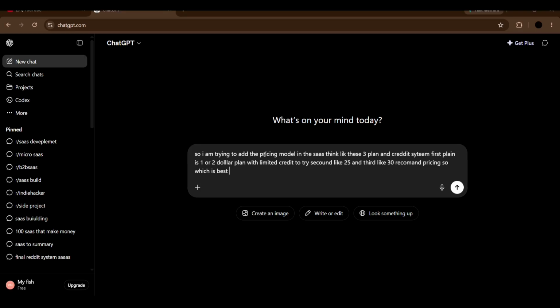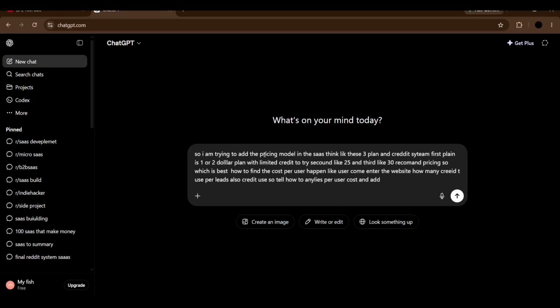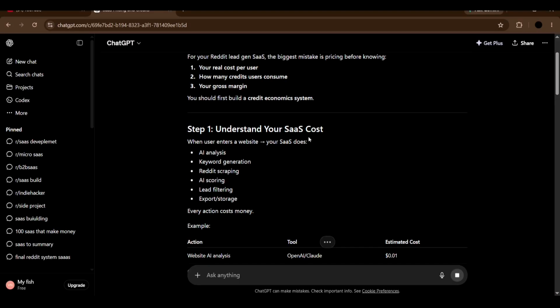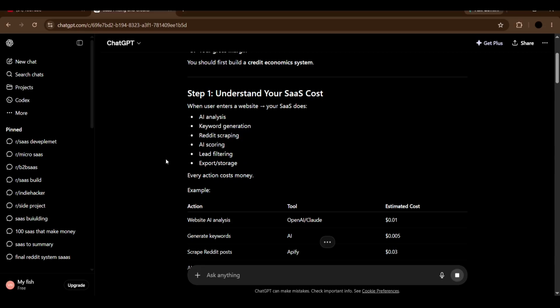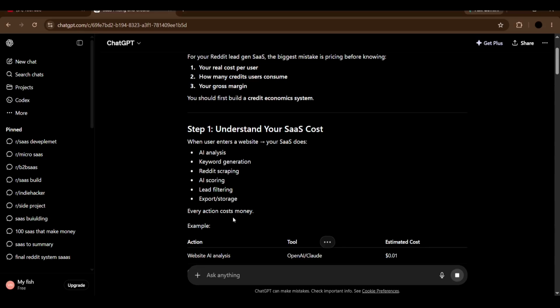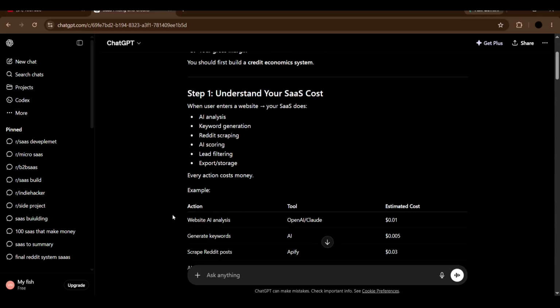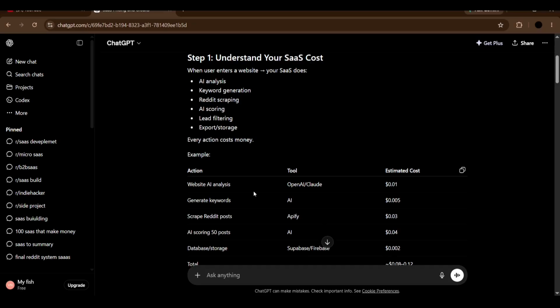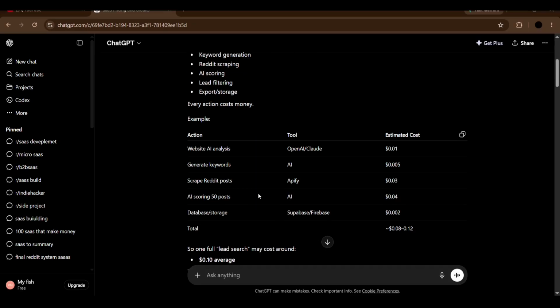So it is day 18, and we gave the prompt about what pricing model we should add in our SaaS, a credit system. It gave an answer on how the system should be built. First it gave the costs, where the usual cost was going. I'm thinking to create a credit system, not the basic pricing system. So it is a little bit different.